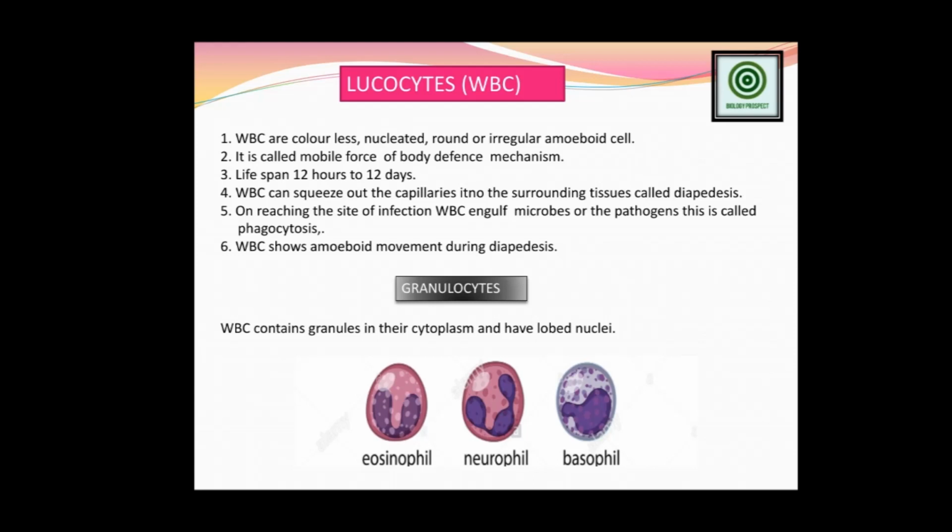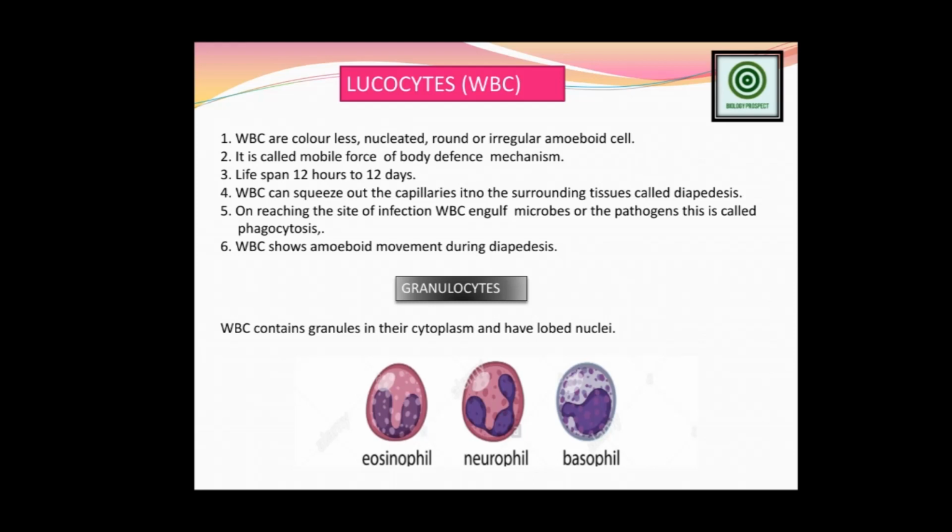Amoeboid means, we already know amoeba is a unicellular organism which doesn't have a particular shape, and when the prey comes before the amoeba, it spreads out, and a type of pseudopodia is created from its body, and this pseudopodia grabs the pathogen or grabs the prey.